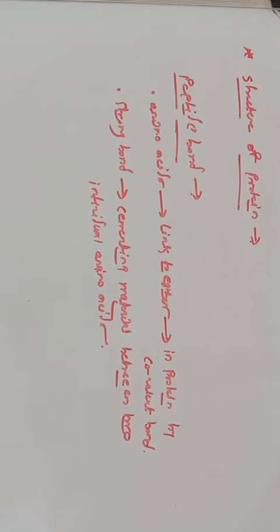The next important point is that when the amino group of one amino acid combines with the carboxyl group of another amino acid, a peptide bond is formed.